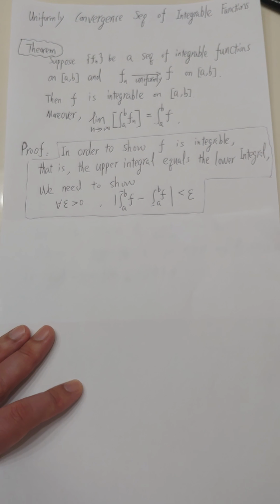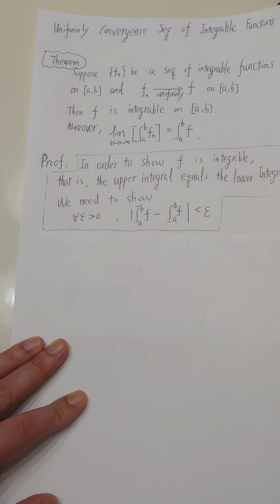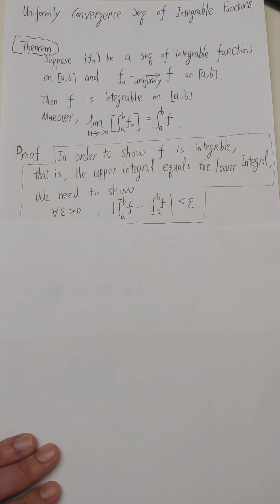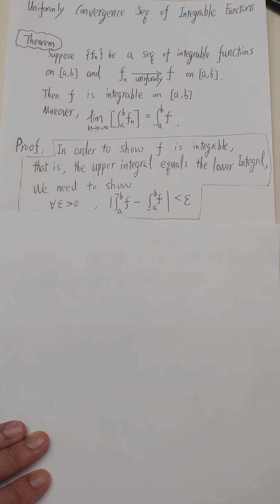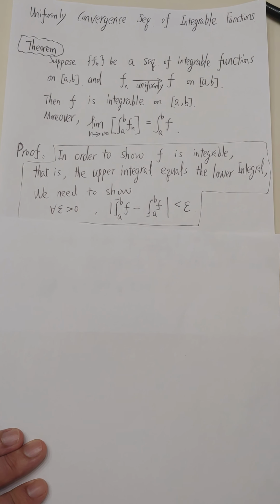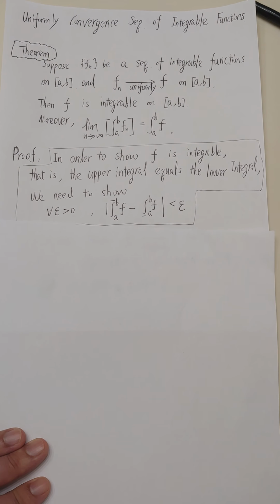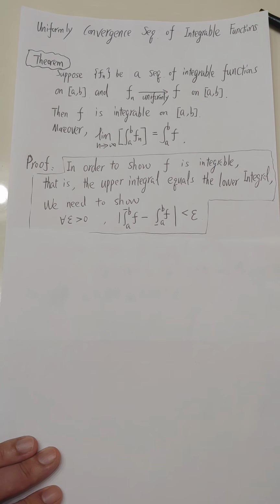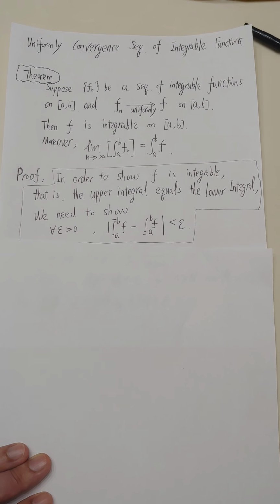So the first thing, we want to prove this function is integrable. We know that a function is integrable if and only if the upper integral equals the lower integral. So how to prove the upper integral equals the lower integral?